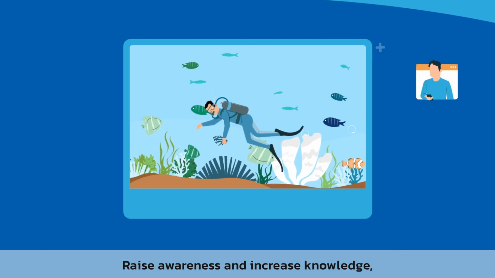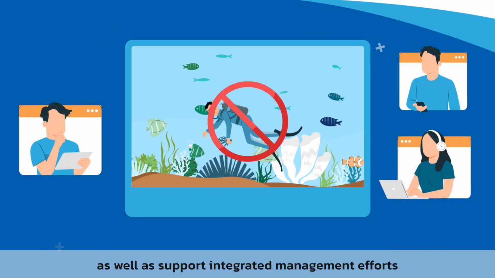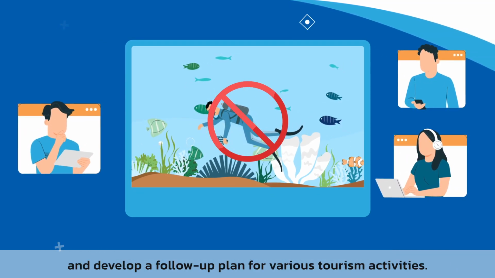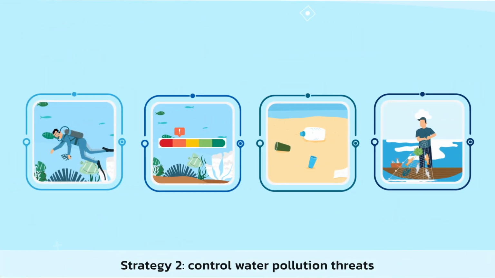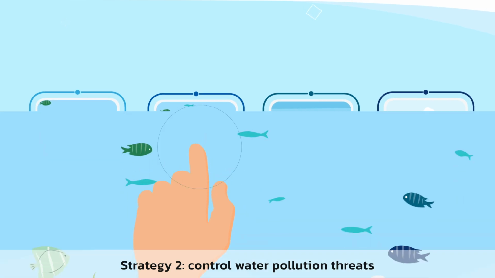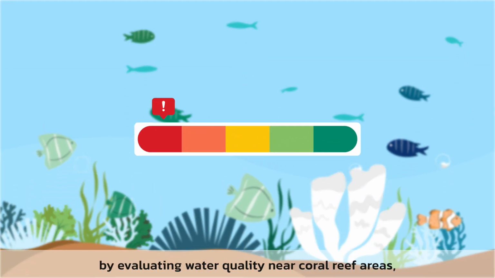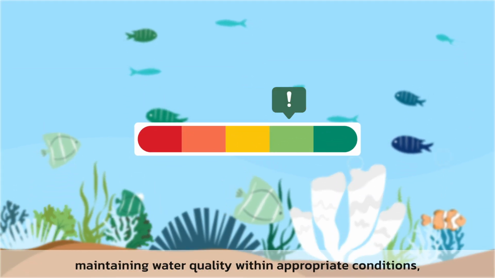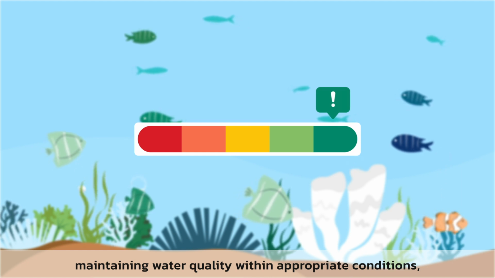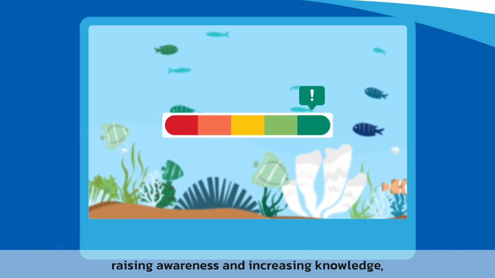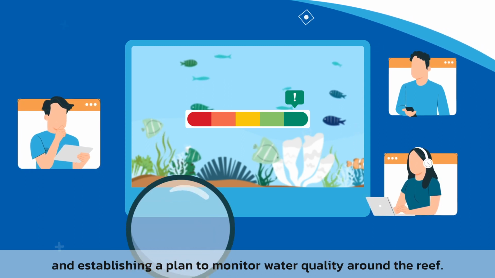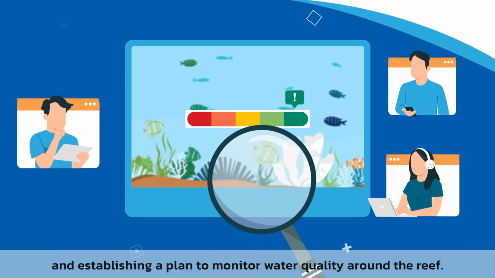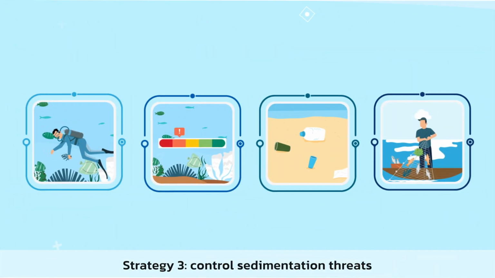Raise awareness and increase knowledge, as well as support integrated management efforts, and develop a follow-up plan for various tourism activities. Strategy 2. Control water pollution threats by evaluating water quality near coral reef areas, maintaining water quality within appropriate conditions, raising awareness and increasing knowledge, as well as supporting integrated management efforts and establishing a plan to monitor water quality around the reef. Strategy 3.